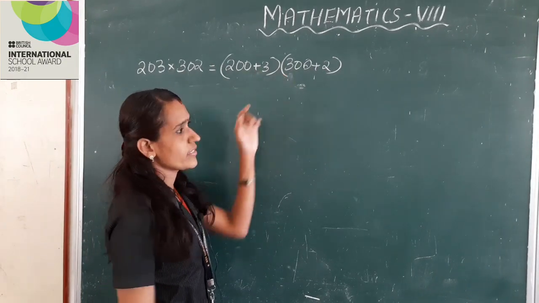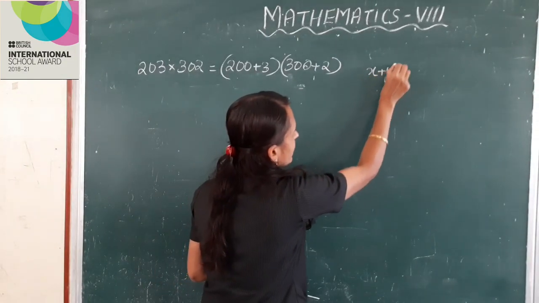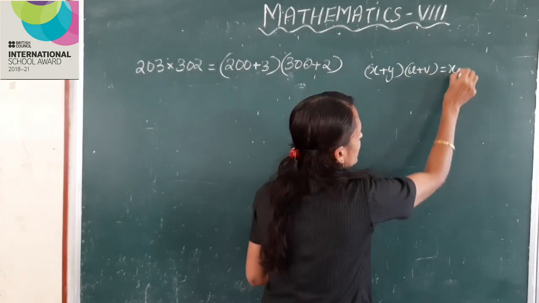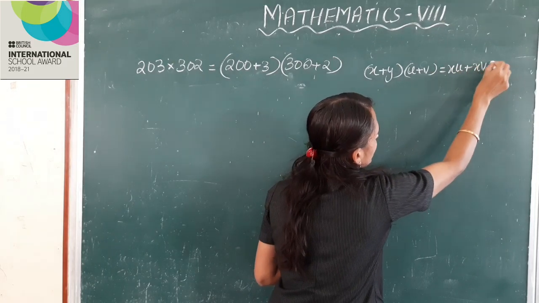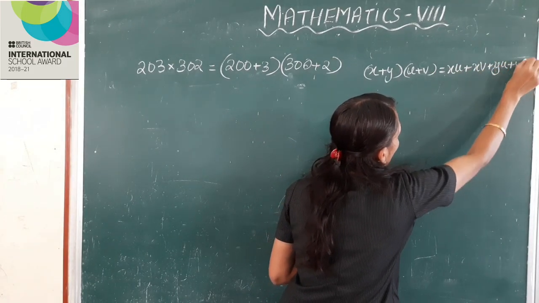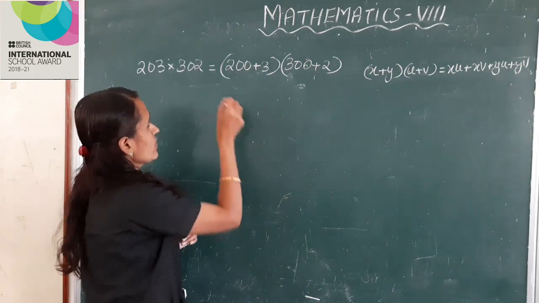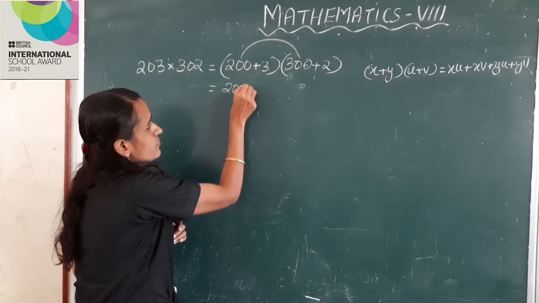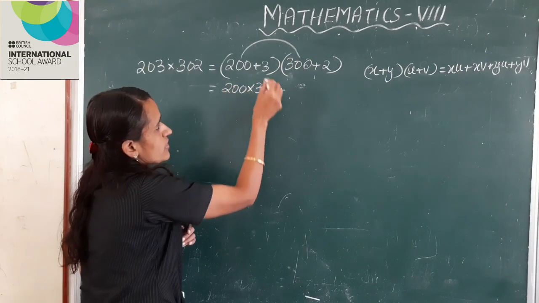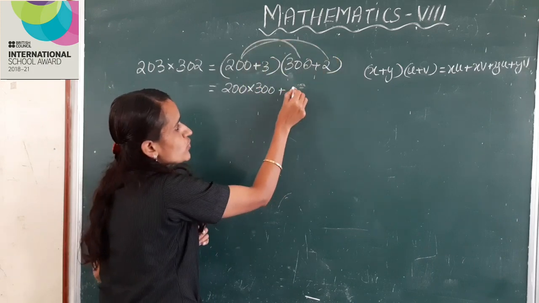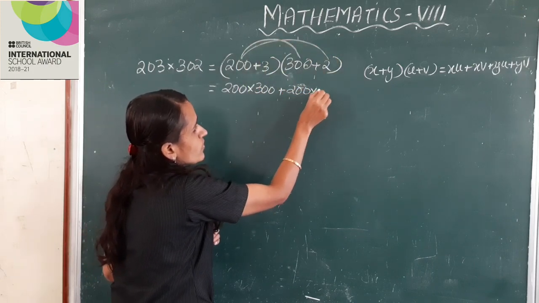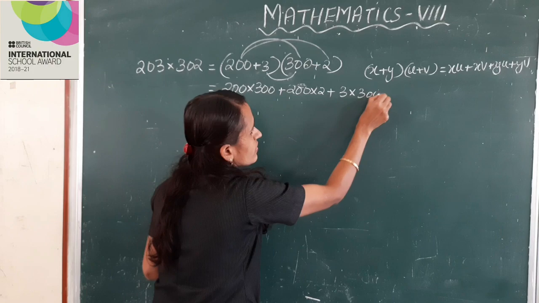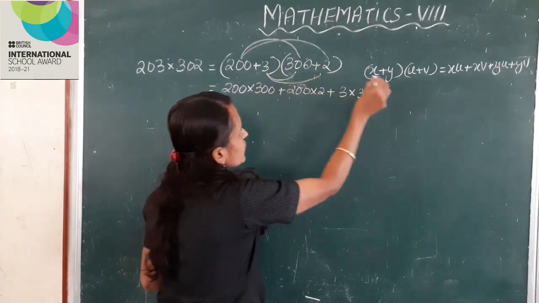Here, using the identity x plus y into u plus v is equal to xu plus xv plus yu plus yv. Right? This is equal to 200 into 300 plus 200 into 2 plus 3 into 300 plus 3 into 2.